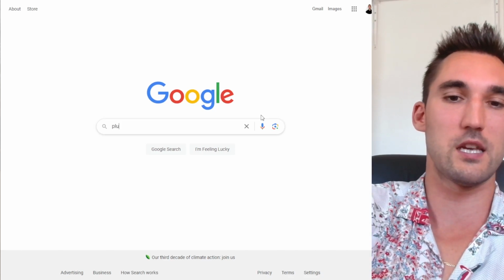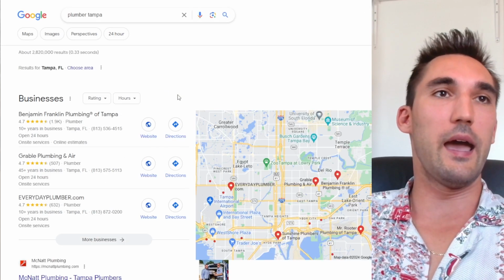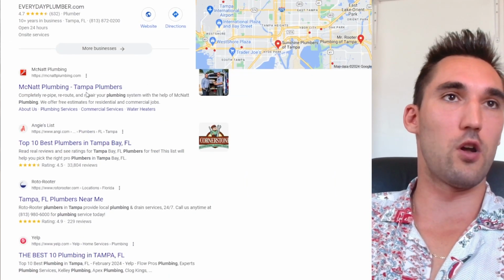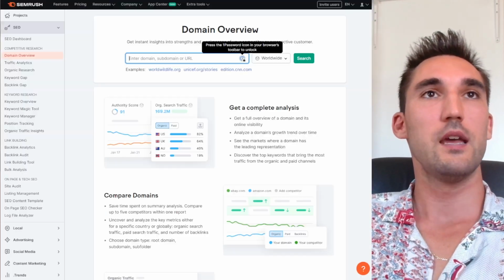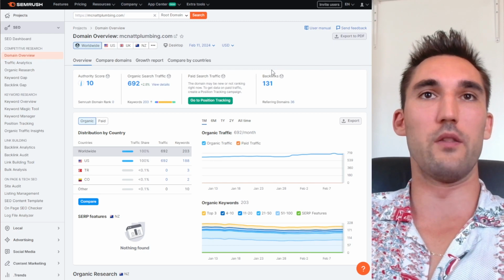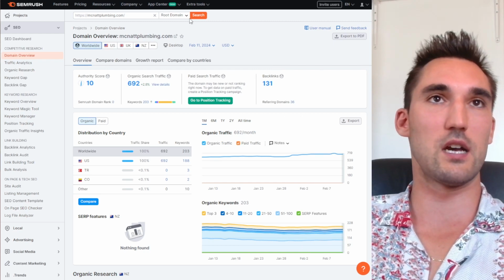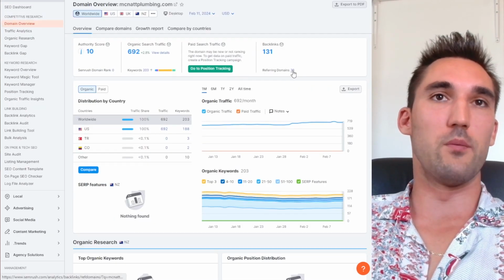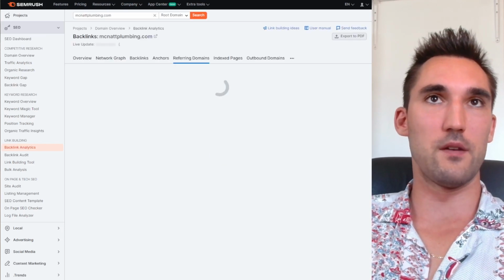So let's take an example, and I'll just go through a quick example as if we were looking for backlinks. Let's say we want to go Plumber Tampa, and let's just pick out one of the top guys, and we'll take a look at their backlinks and see what links they have and if we would want to make one on that. So you can see they got 36 links. These guys don't have a lot of links, so it might not be a good example, but let's have a quick look. If not, we'll find another one.